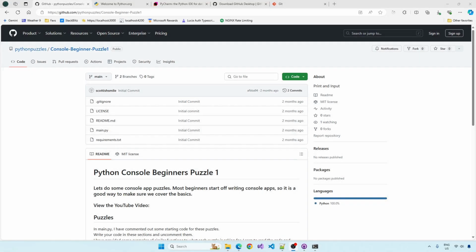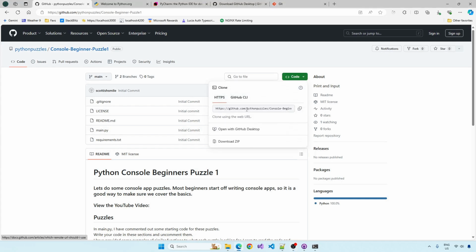The first thing that we want to do is go to the GitHub repository. The link's in the description. We want to go to the Code drop down, the HTTPS, and copy this URL. Okay, this is the URL we're going to use to clone the code.